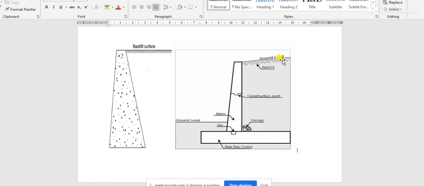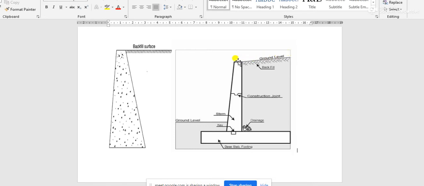That's why this part of the soil acts as part of the retaining wall. That's why the cantilever retaining wall is so economical, in spite of the use of reinforced steel bars, because this part of the soil acts as part of the retaining wall.